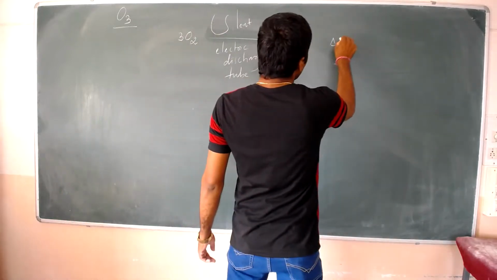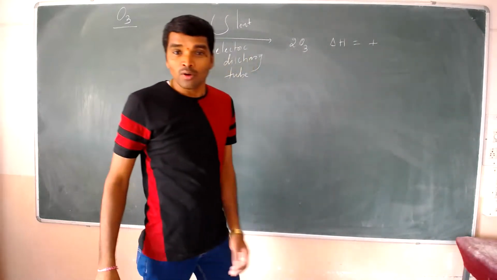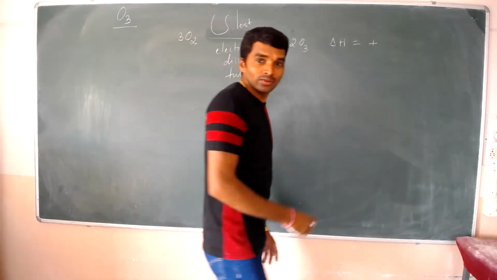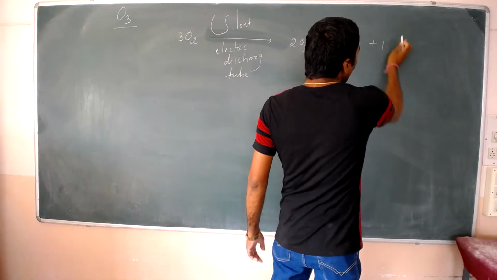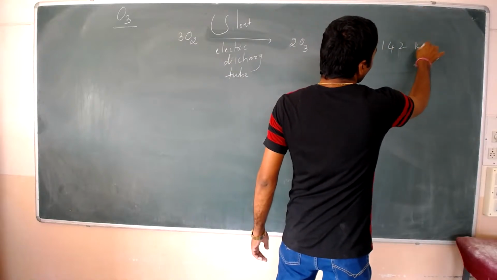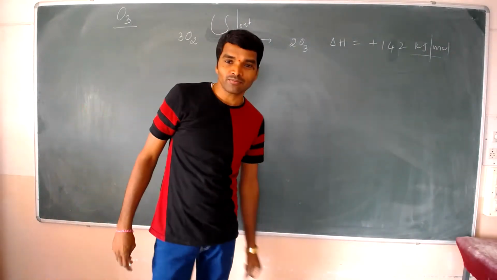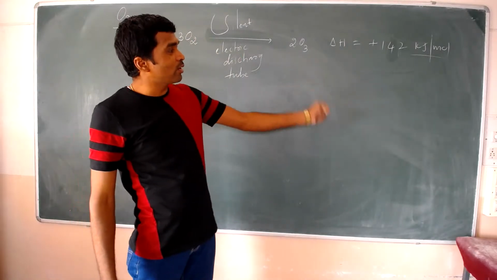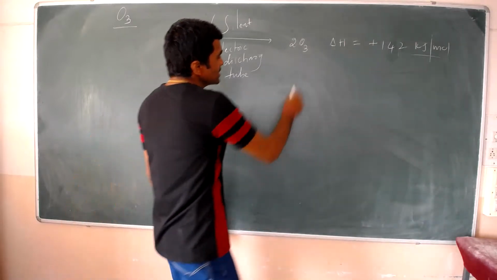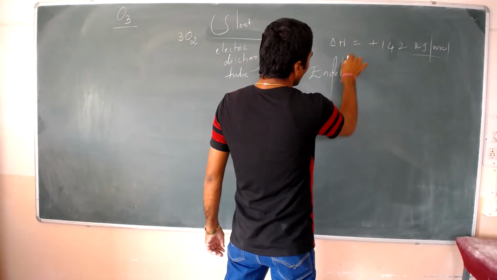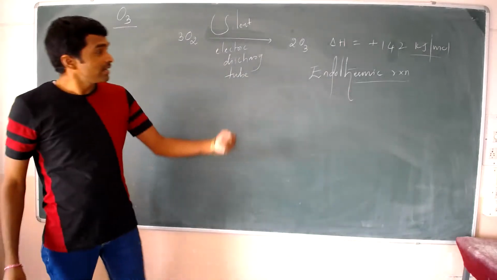Then delta H is equal to plus 142 kilojoule per mole amount of heat is absorbed. It means that this is an endothermic reaction. Heat is absorbed.